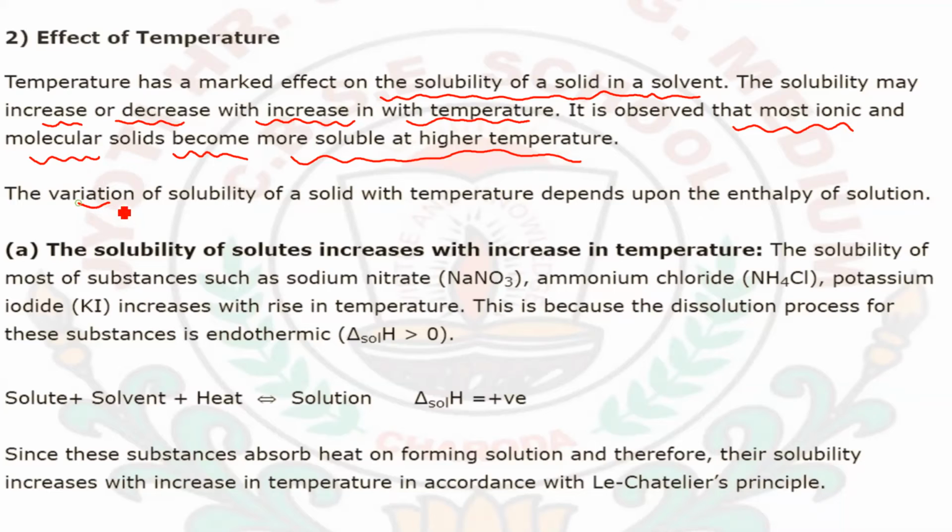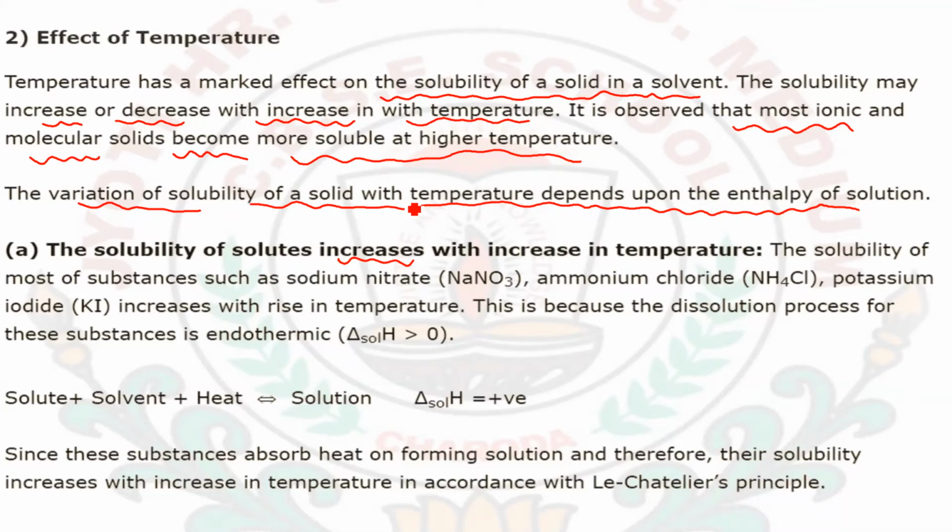The variation of the solubility with the temperature depends upon the enthalpy of the solution. So let's talk about the variation of the solubility with the temperature changing. First, the solubility of some solutes increases with the increase in temperature.